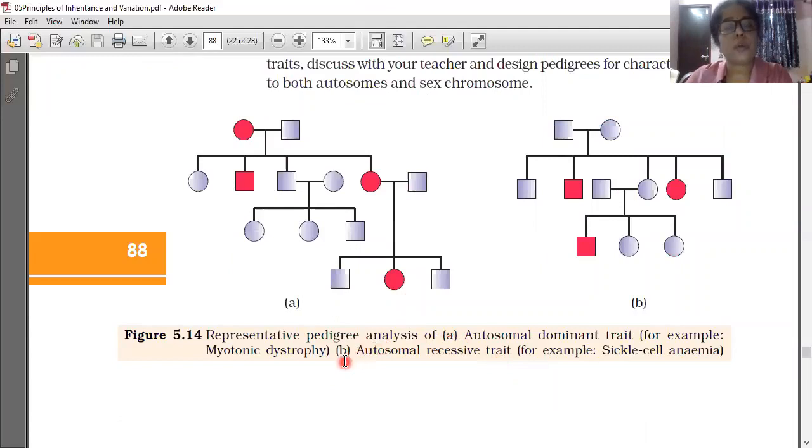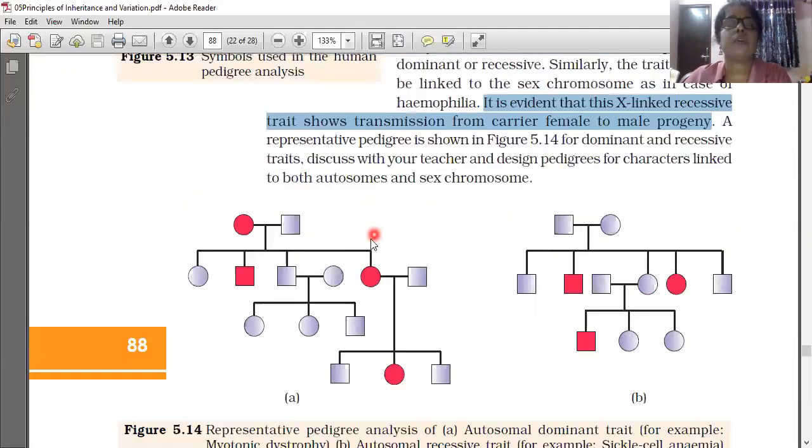So this pedigree analysis shows both the autosomal dominant trait for myotonic dystrophy and sickle cell anemia. Both of them are shown by this one. Yesterday, in the last session, we learned the symbols used in pedigree analysis. What is this? Affected female. Shade is given, brown shade for the female. Then what is this? Affected female, and this one is male.